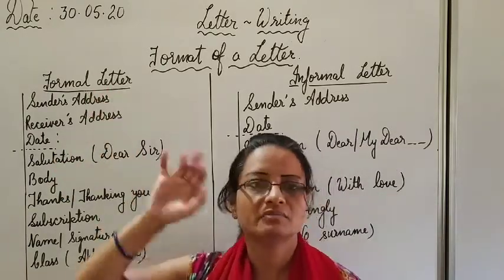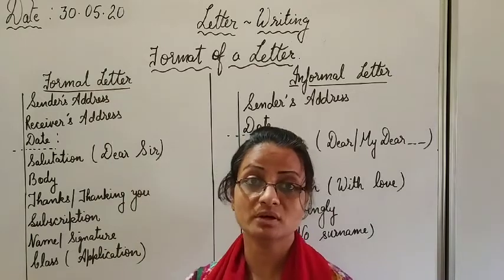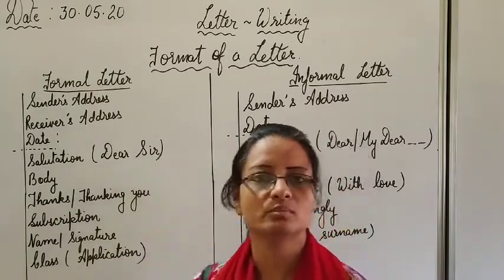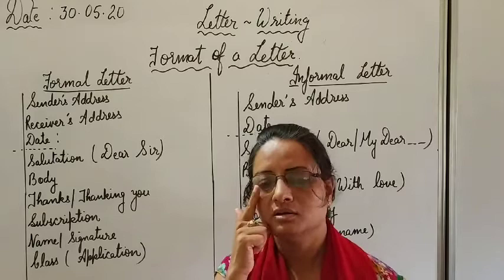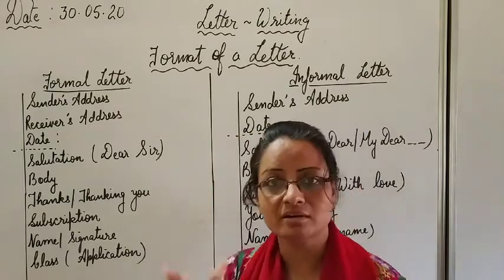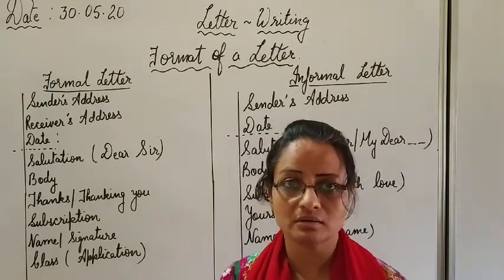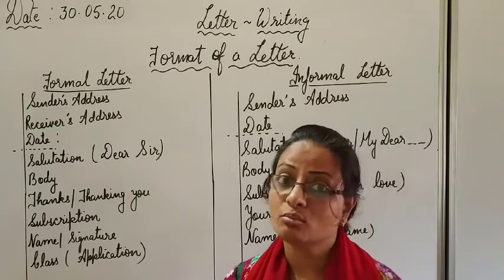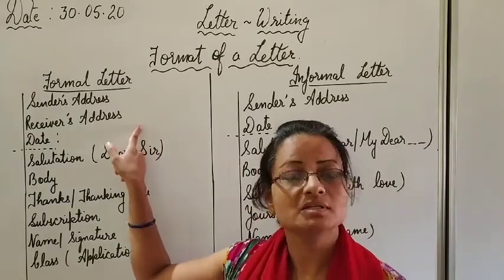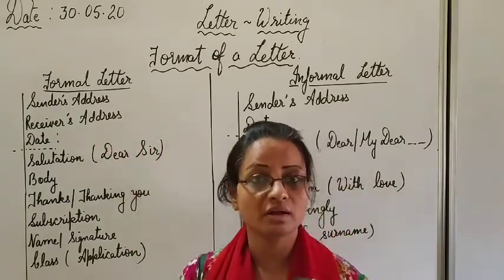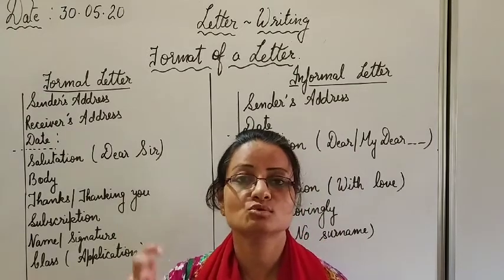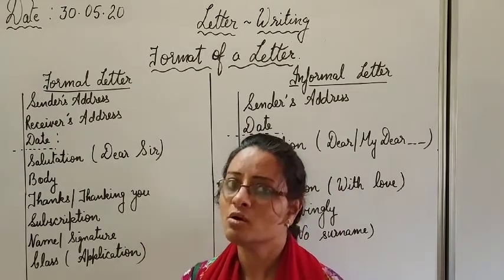In the formal letter, we have to write both the addresses. Remember, this is the basic difference between a formal and an informal letter. In a formal letter, we will write the sender's, that is your address, if you are writing a letter, and the receiver's address also. To whomever you are writing a letter, that receiver's address also you have to mention in a formal letter.